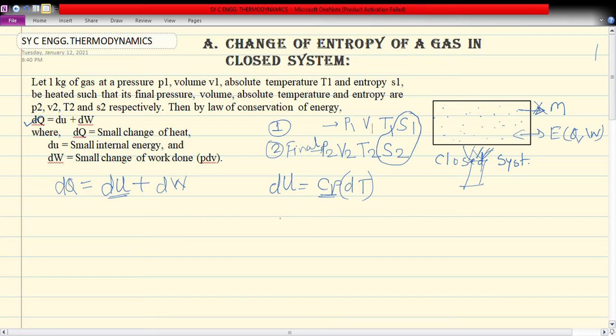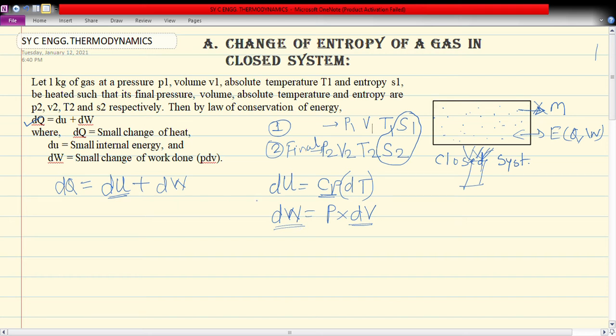Again, for the work interaction, we define work as pressure into change in volume. Pressure remains constant for the closed system, whereas the volume changes. That gives us the work interaction done on or by the system.